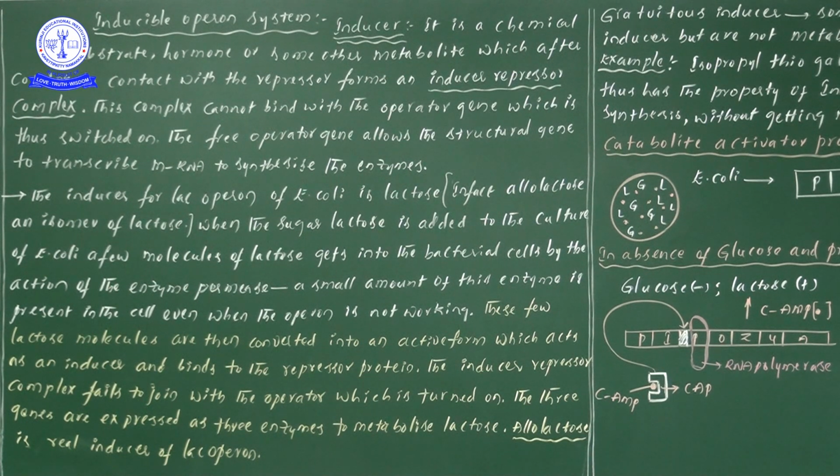When this entire complex is not attached to the operator, definitely this particular operator gene will be switched on. Switched on means that at that time it will be activated. When the repressor protein cannot bind to the operator, only then will we observe the activation, the switch on mechanism, of the operator gene. Why? Because when the operator gene location is free, the pathway of RNA polymerase is free.